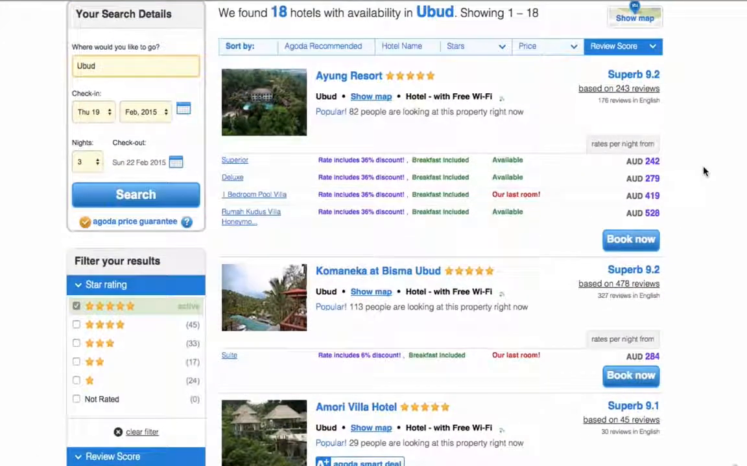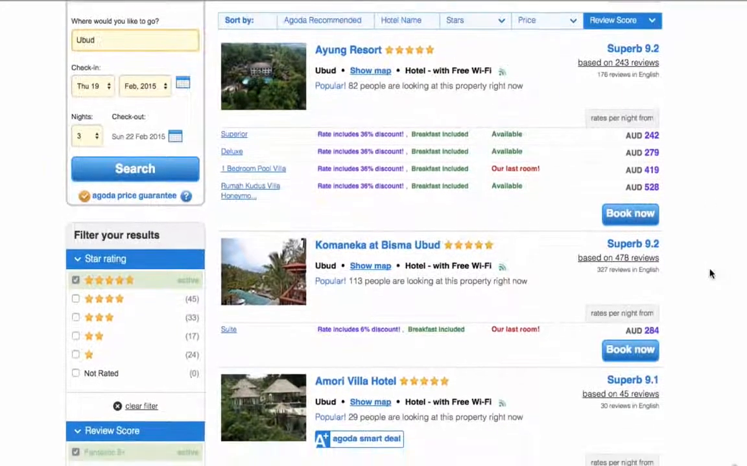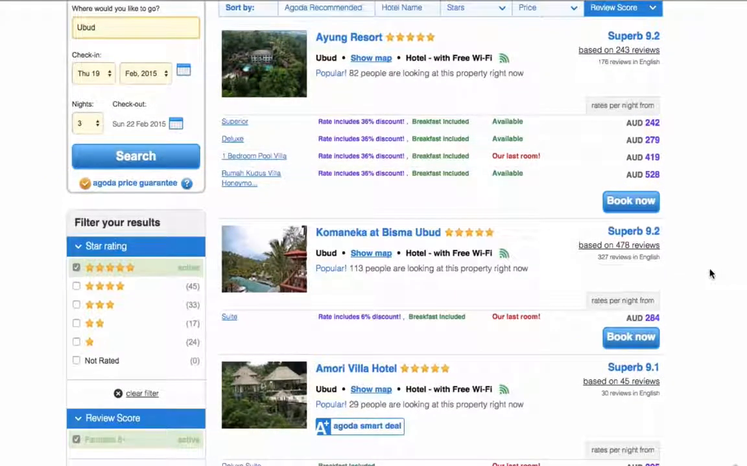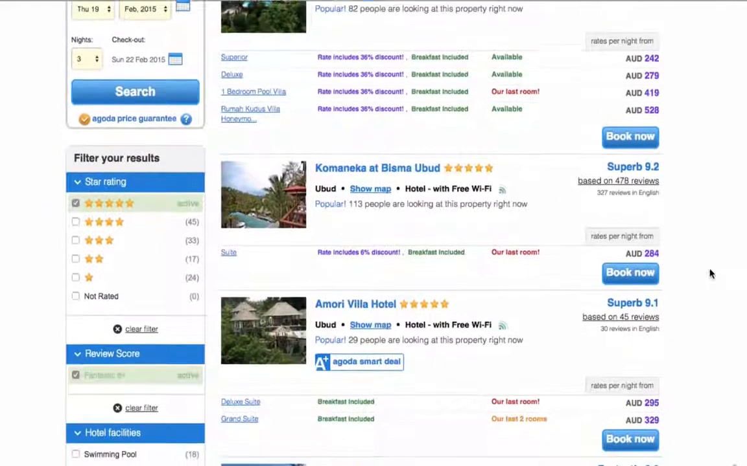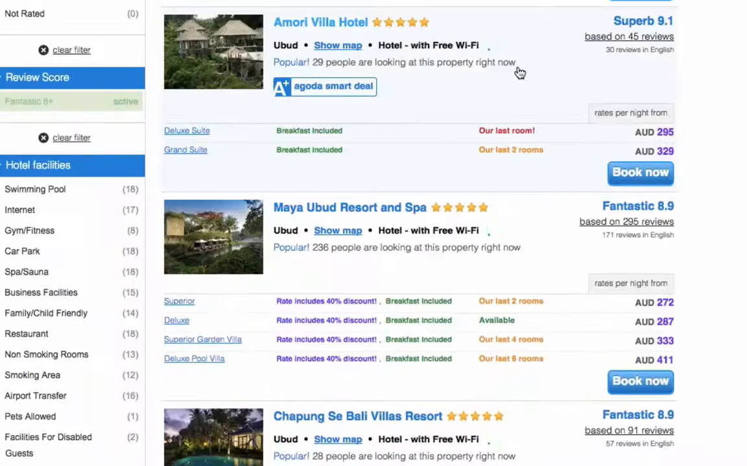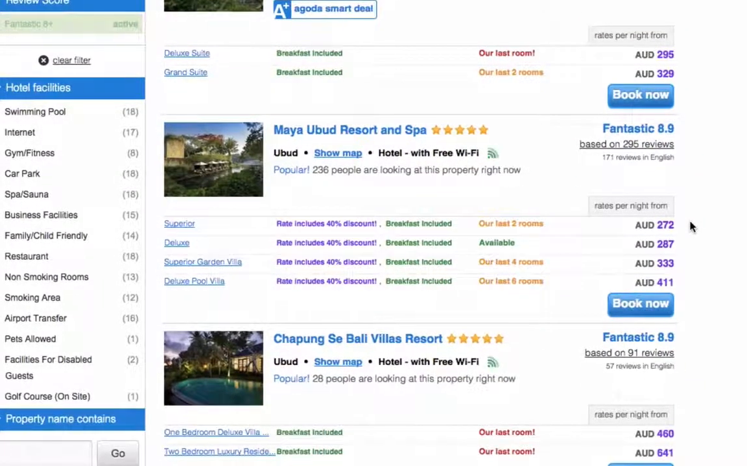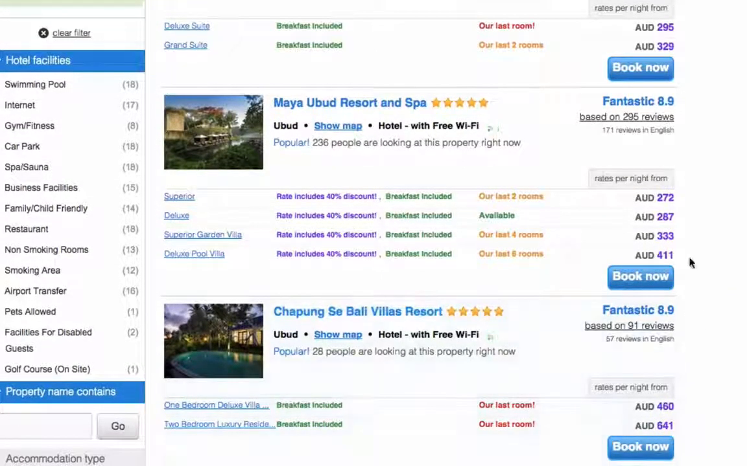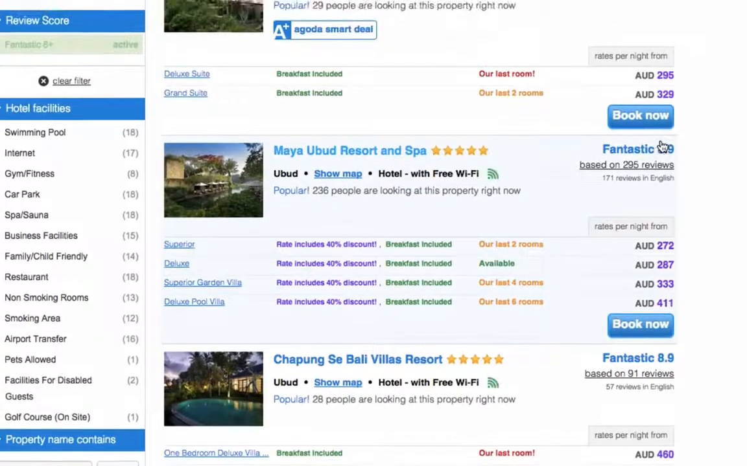So if we scroll down, we've selected the 5-star hotels with ratings above 8, and we're just looking for a hotel which is rated at 8.9 with 290 plus reviews. As we scroll down, we can see that there's actually only 2 hotels which have a rating of 8.9, which are 5-star, and there's 2 lots of reviews here. One has 91 reviews and one has 295 reviews.